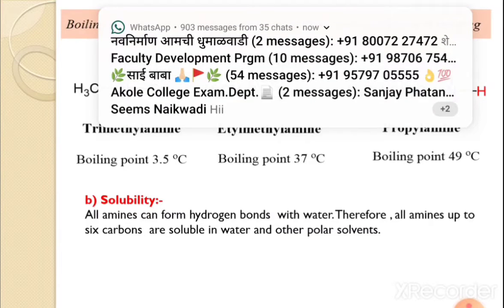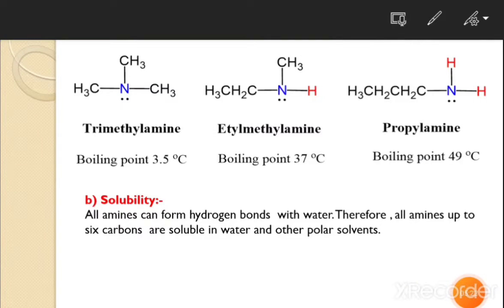Friends, as the number of carbon atoms increases beyond 6 carbons, their solubility decreases markedly in polar solvents and increases in less polar organic solvents.